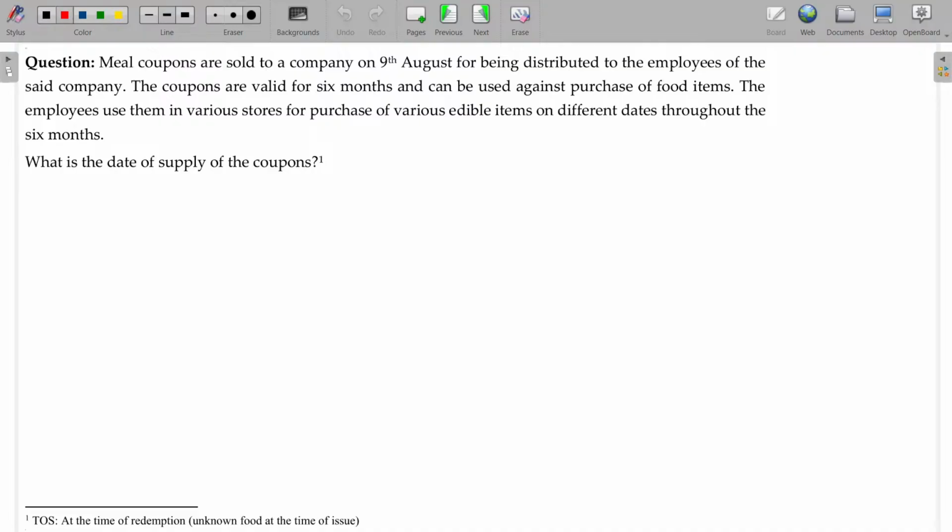Now, meal coupon, voucher related illustrations. Meal coupons are sold to a company on 9th August for being distributed to the employees of the said company. The coupons are valid for 6 months and can be used against purchase of food items only. If it is food items, then what is the time of supply? The date of issue. The employees use them in various stores for purchase of various edible items, on different dates throughout the 6 months. Now the problem arises: unidentifiable. Then what date will be taken? The redemption date will be final.